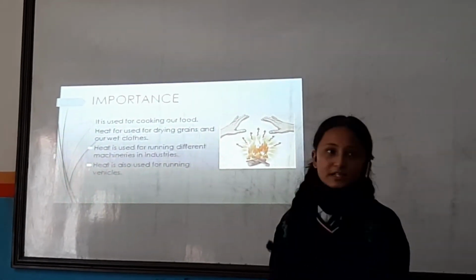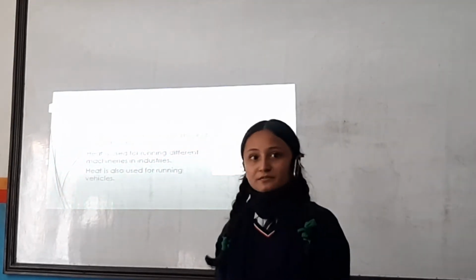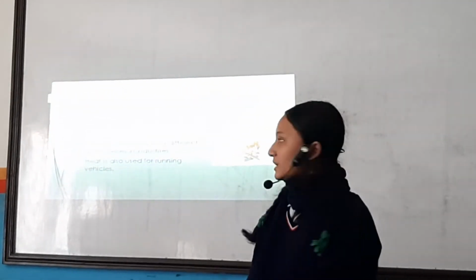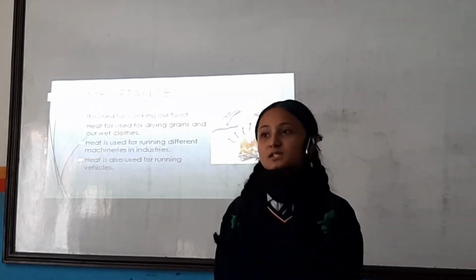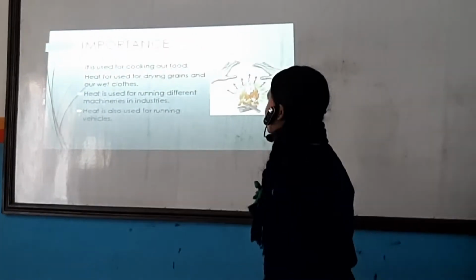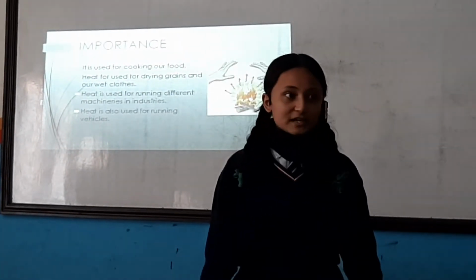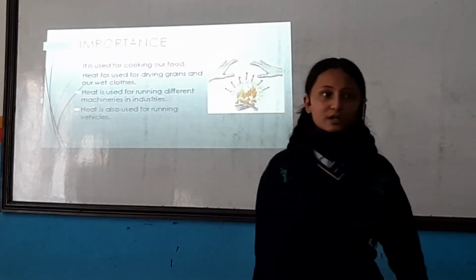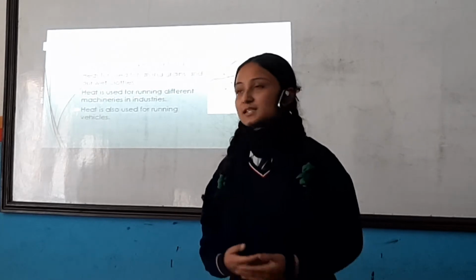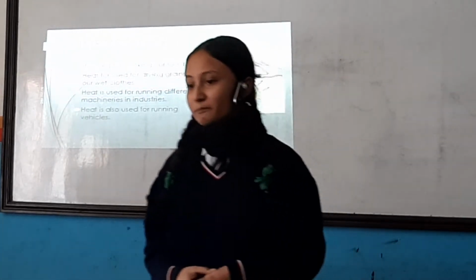Now next we have importance of heat. Usually heat is used for many purposes in our daily life. It is a very useful form of energy. Usually it is one of the most used and useful forms of energy. It is used for cooking food in our daily life. It is also used for drying grains and also for drying our wet clothes. It is used for running different machineries and equipments in industries and factories and also for running vehicles.